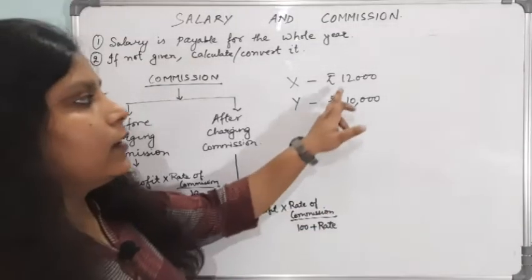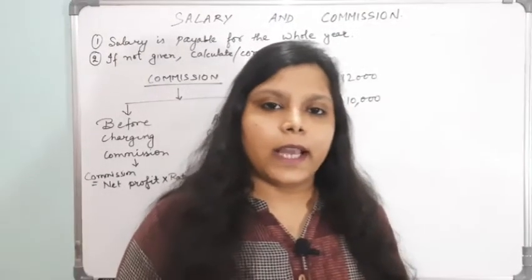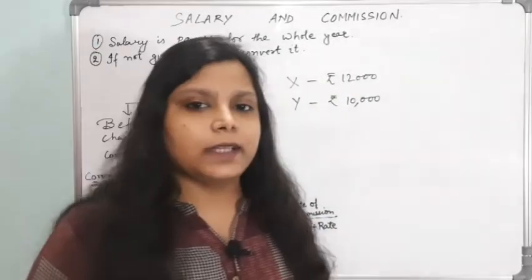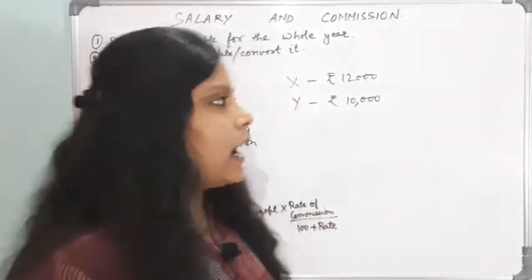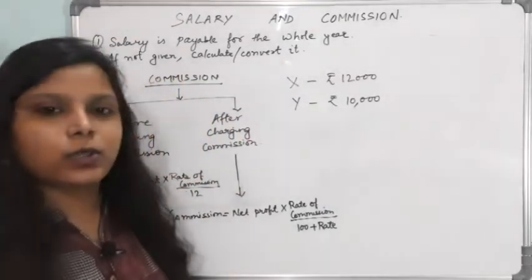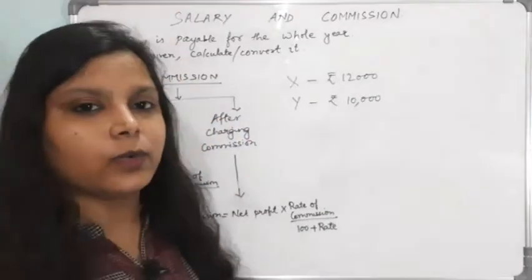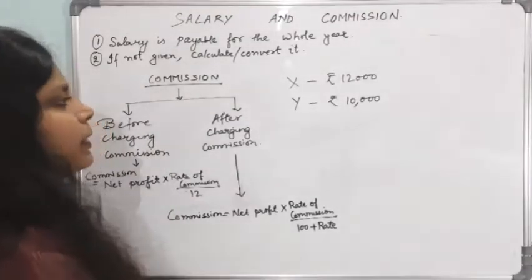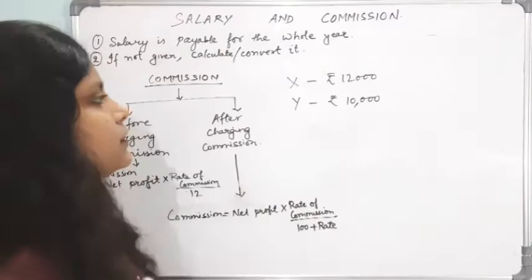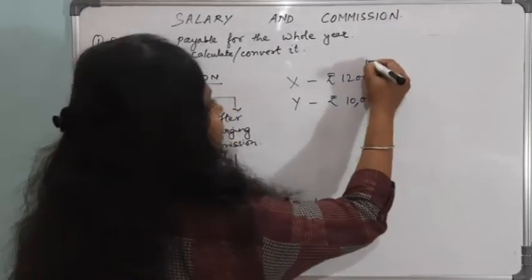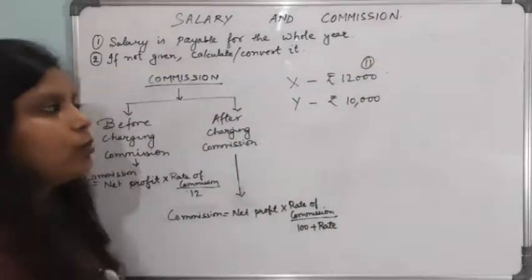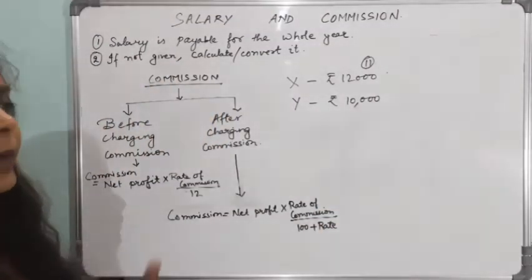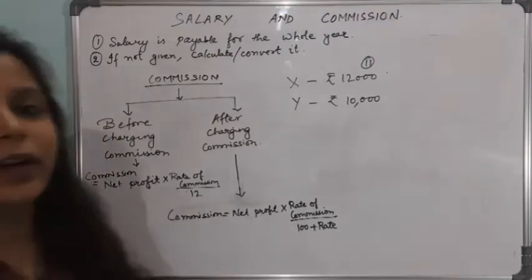Then we will directly write down in the profit and loss appropriation account on the debit side, salary: X 12,000 and Y 10,000. That means salary is payable for the whole year. If, let's say, this salary is only for 11 months, then you have to calculate for one more month and then you have to write it down.